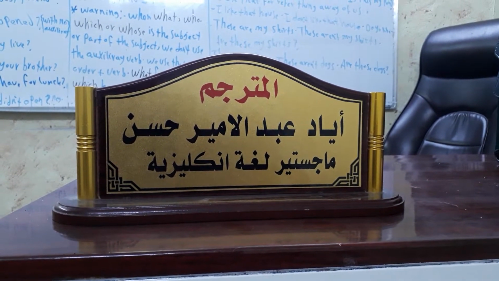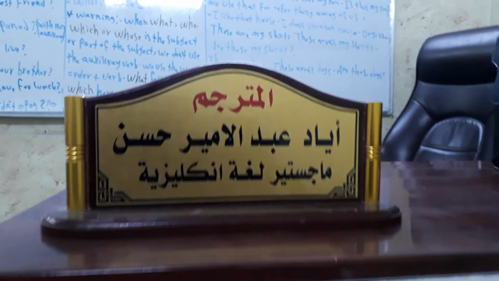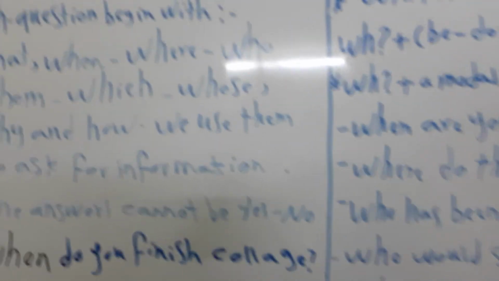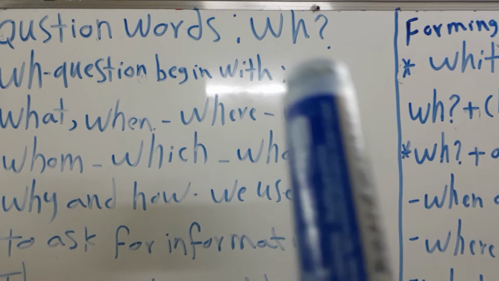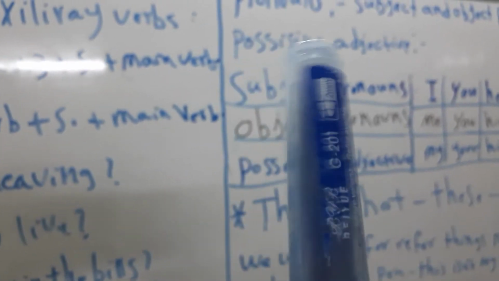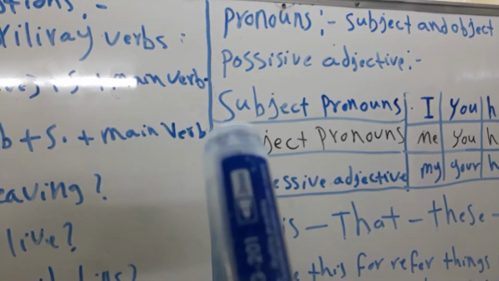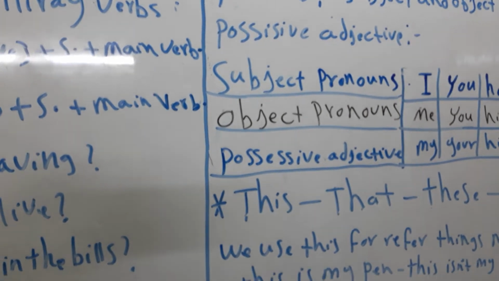The speaker is Mr. Ayad Abdul Hassan, English teacher at Al Rashid University College. Student, today I am going to talk about three simple subjects. The first one is WH questions, which I talked about when we were at the college. Another subject is pronouns, for example subject pronouns, object pronouns, or possessive adjectives.